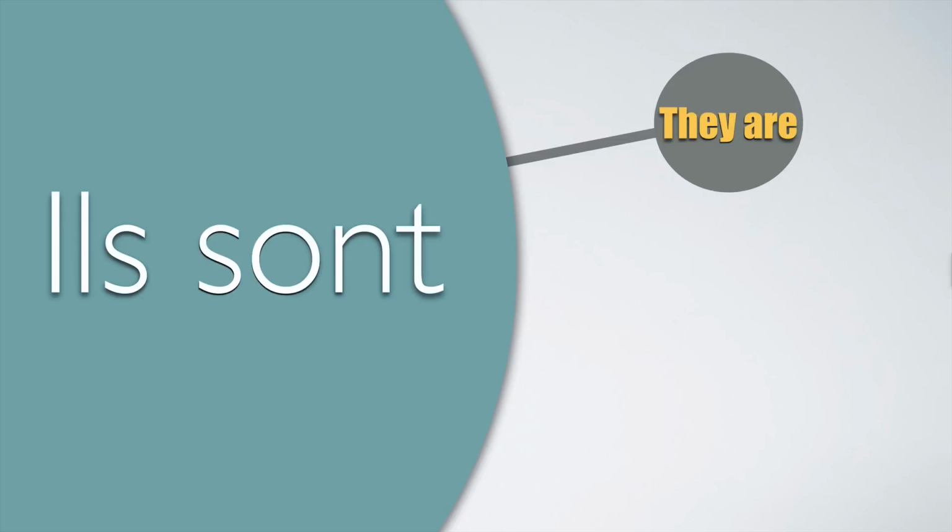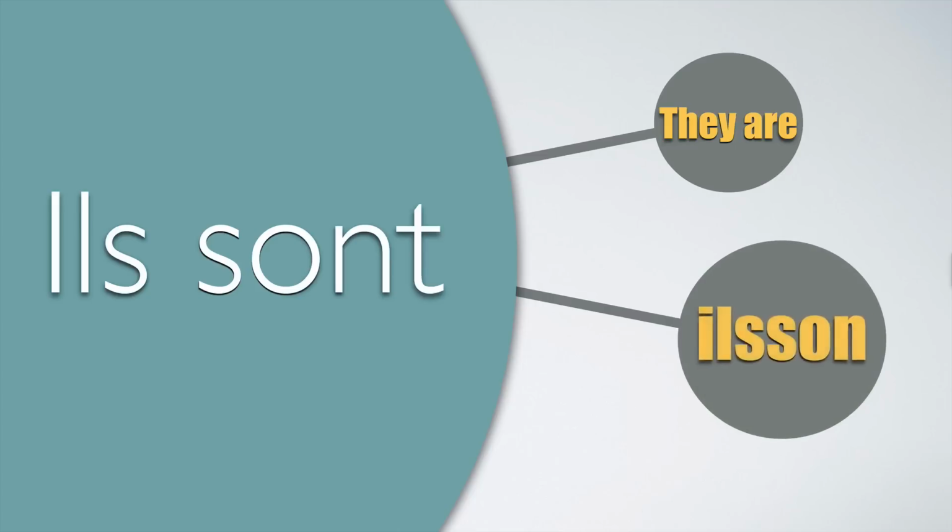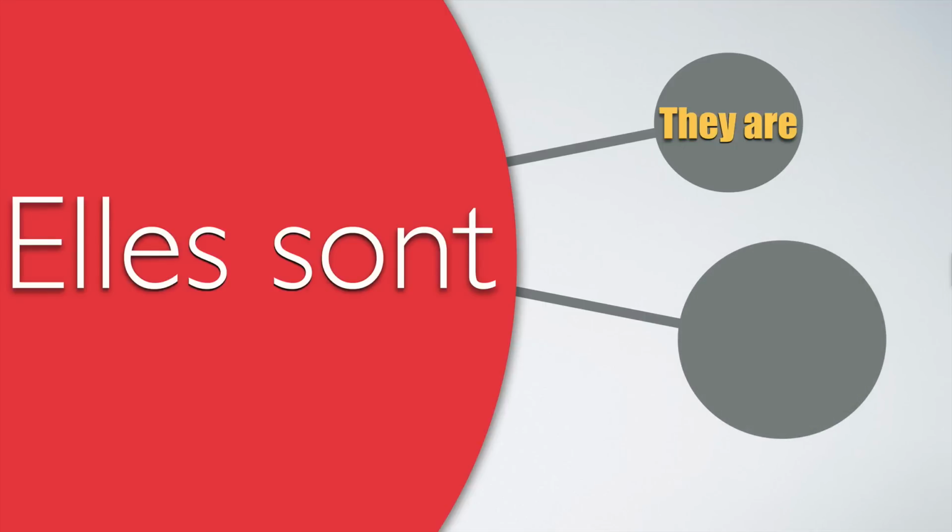We have two forms to translate they are in French. A masculine form, this one, ils sont, and the pronunciation is like this one, ils sont. And we've got also a feminine form, elles sont, to translate they are, elles sont, and the pronunciation is like this one, elles sont.